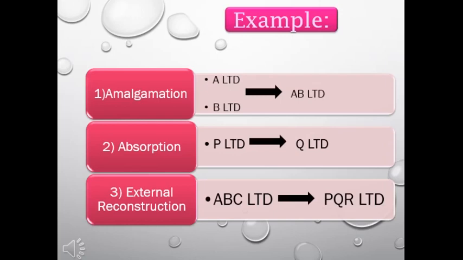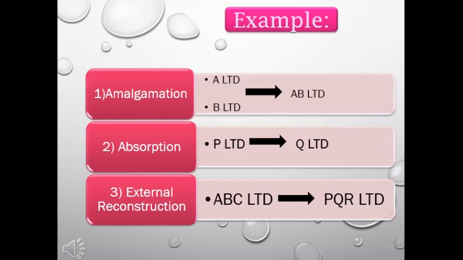They will be liquidated and a new company will be formed. These two companies will be combined together to become one with a new name, AB Limited, or with any name, not necessarily AB Limited. These two companies will lose their existence to become part of a new company. This is what amalgamation is, that is, merging of two companies, right?